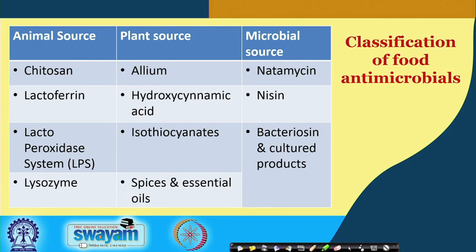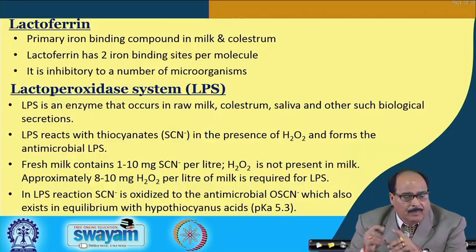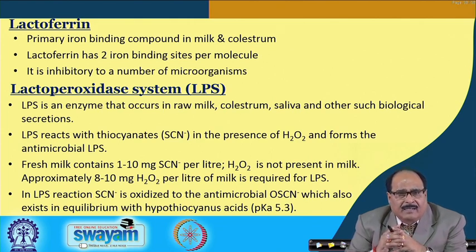Those obtained from the plant sources include hydroxycyanoic acid, isothiocyanates, or spices and essential oils. The antimicrobials of microorganism sources, the food natural antimicrobials produced by microorganisms, include natamycin, niacin, bacteriocin and cultured products. Let us briefly discuss their major characteristics, like for example, lactoferrin.